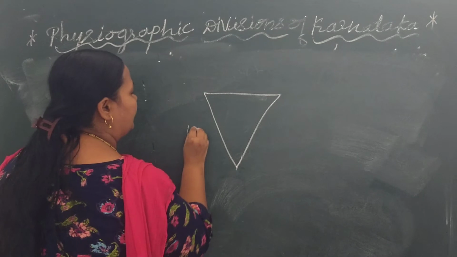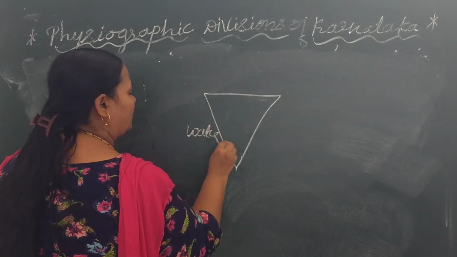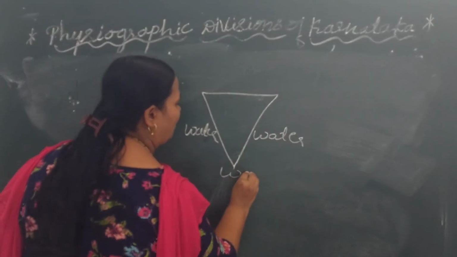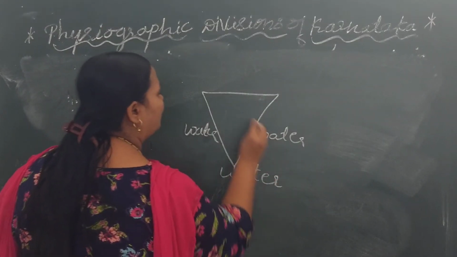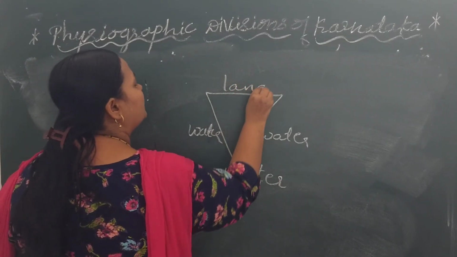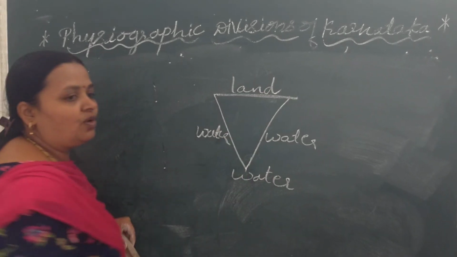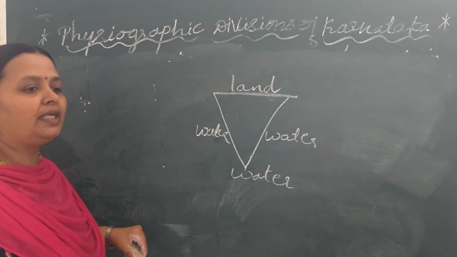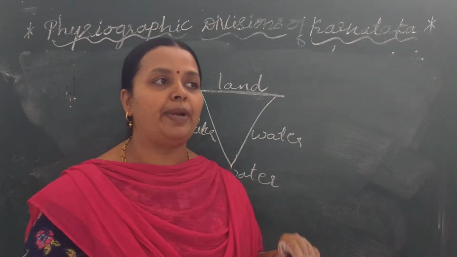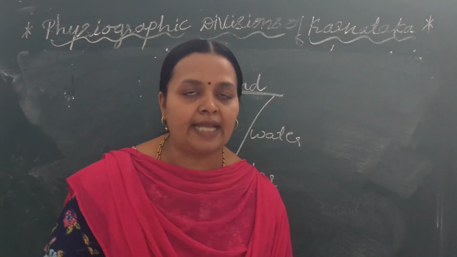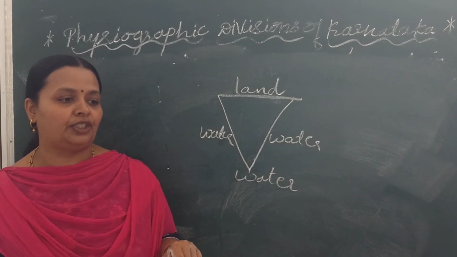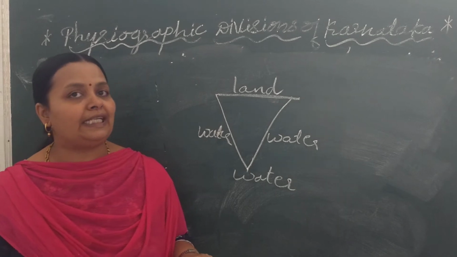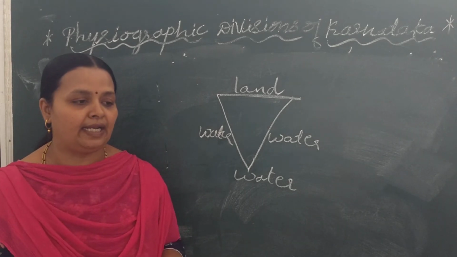On all three sides water, and only one side land. This is called a peninsular area. It means surrounded by water on three sides and one side land.